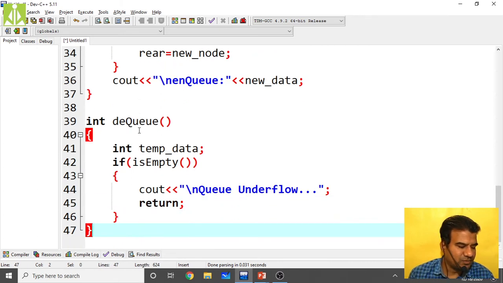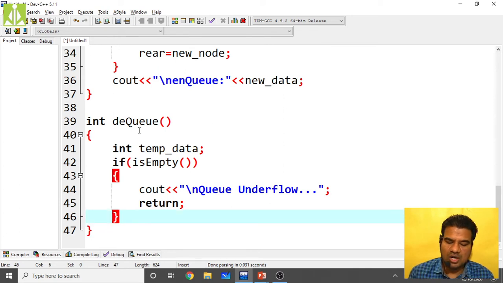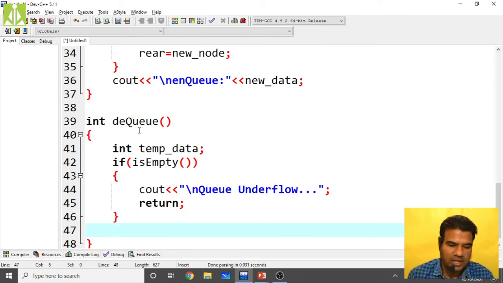Then what do we have to do? If this is not the case, that means the queue is not empty, when you are performing the dequeue, take a temporary pointer, because we are moving the front one step ahead. Whatever first node the front was pointing to, we need to have a link to that node.